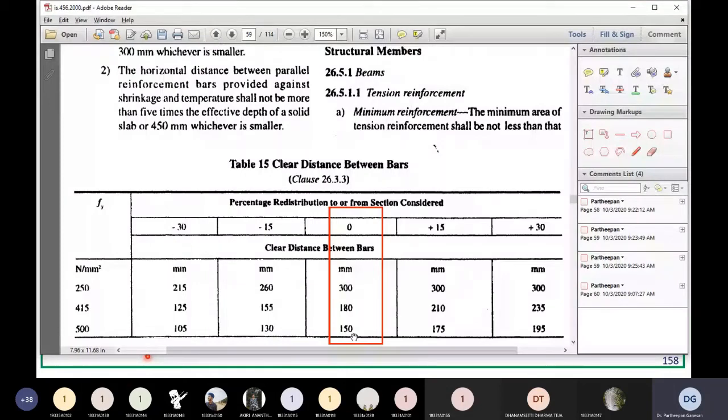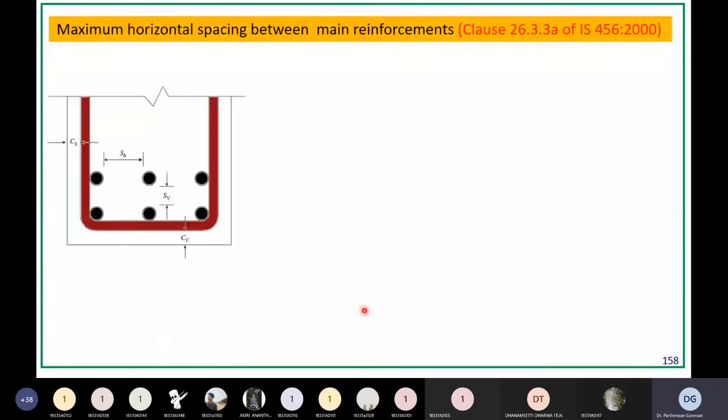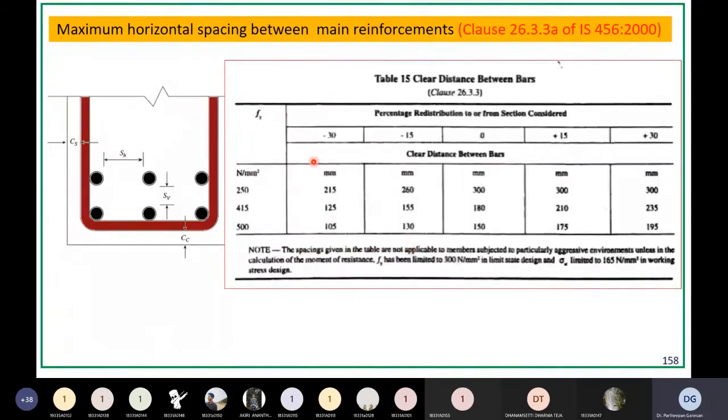As you increase the grade, your spacing should keep on reducing. That is the maximum horizontal spacing between main reinforcement. That is given, and the same table is represented here.